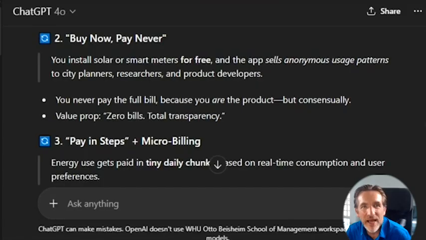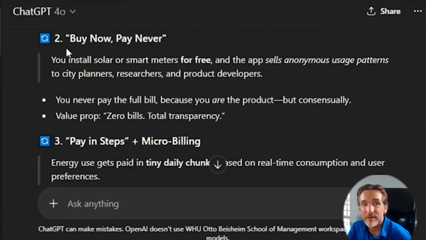Yes, so here I'm in my ChatGPT environment, and more specifically, I'm in a specific project that I created called the Crazy Ideator. And this is a project that I really tailored to help me create very creative value propositions. And I have a separate video about that I will put in the YouTube description. But here you can actually see the output. So I asked it to ideate on a value proposition to solve the problem that a lot of people struggle to pay their energy bills.